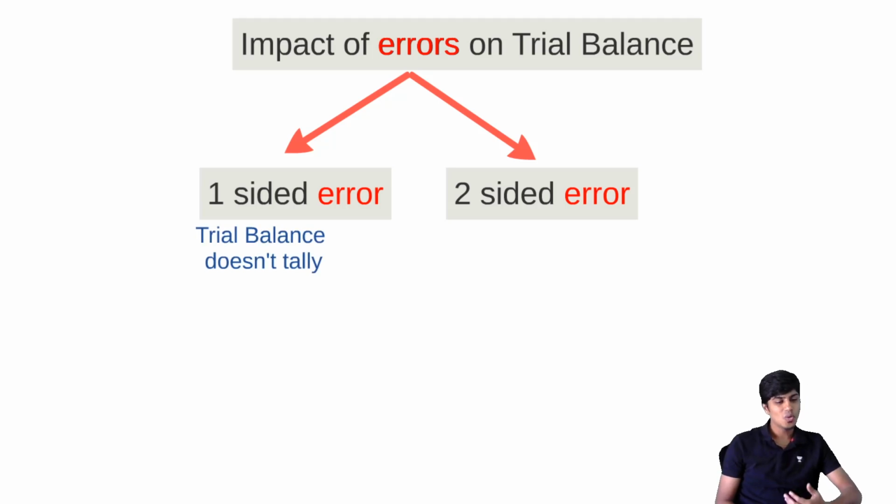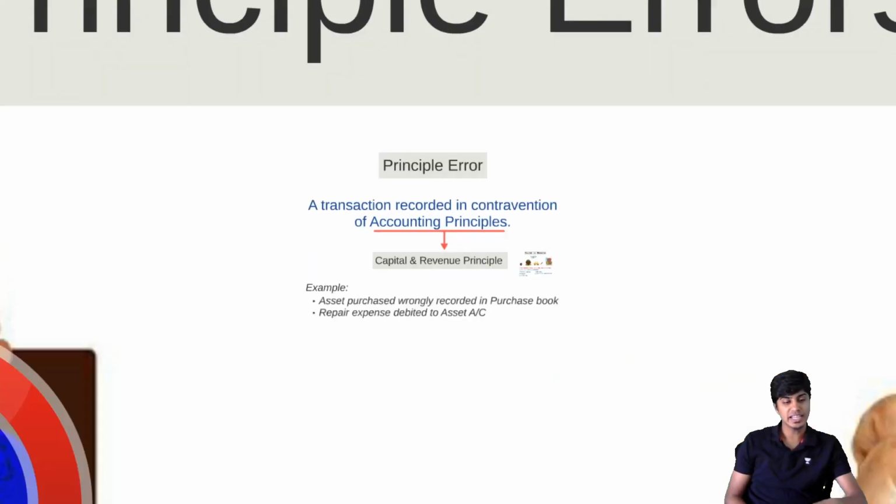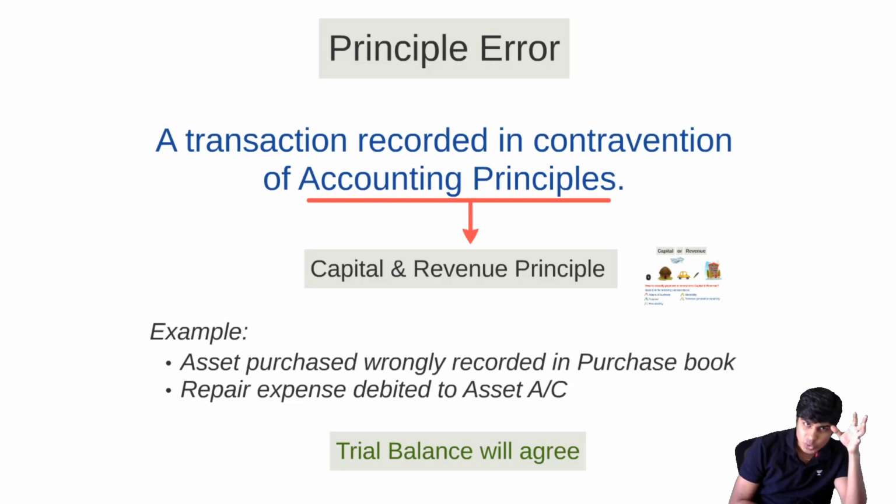Now let's see. What errors are one-sided errors which will lead to disagreement, because of which trial balance doesn't tally? And what are the errors which are two-sided errors, because of which trial balance will, in spite of which, tally? These principal errors, are they one-sided or are they two-sided? These are usually two-sided errors.